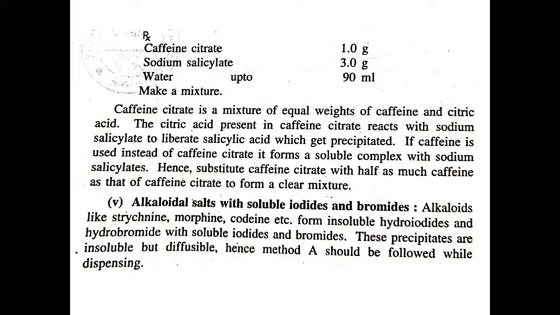Next type of alkaloidal incompatibility is alkaloidal salts with soluble iodides and bromides. Alkaloids like strychnine, morphine, codeine form insoluble hydroiodides and hydrobromides with soluble iodides and bromides, and these precipitates are insoluble but diffusible. So to correct this type of incompatibility, we have to follow method A for dispensing.